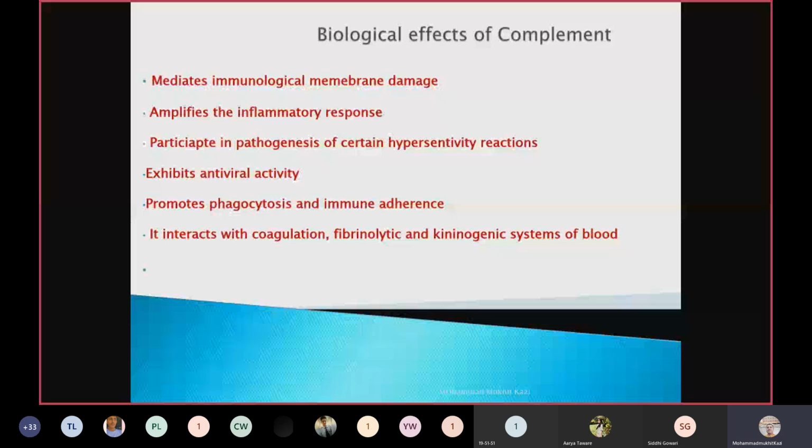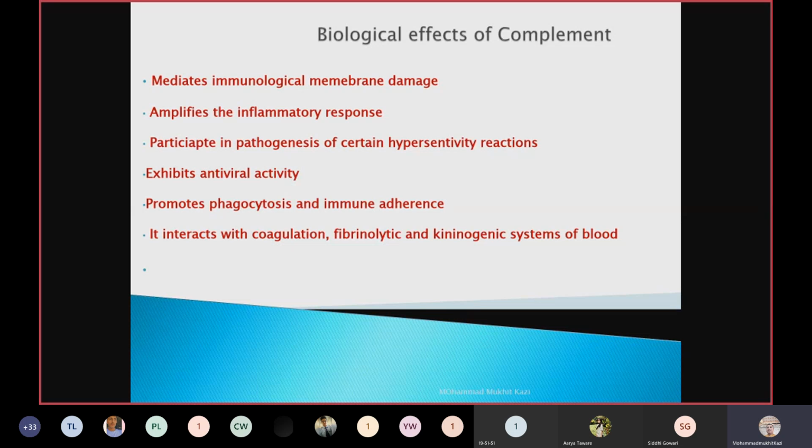So what are the biological effects of complement? It mediates immunological membrane damage. It amplifies the inflammatory response. It participates in the pathogenesis of certain hypersensitivity reactions, which we will be learning tomorrow. Hypersensitivity reactions are most commonly seen in people who have an exaggerated immune response, exaggerated inflammatory response, or exaggerated complement response.